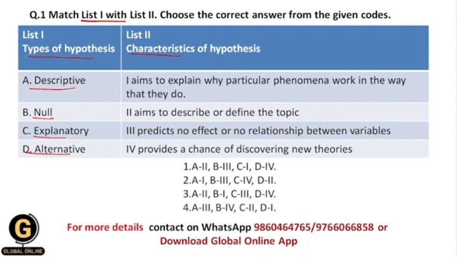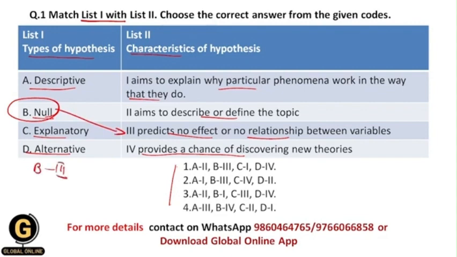First is aims to explain why particular phenomena work in the way that they do, then aims to describe or define the topic, then predicts no effect or no relationship between variables, then provides a chance of discovering new theories, and here they have given us 4 options. So students, as we have seen in earlier videos, null hypothesis means it's a statement which predicts that there is no effect or there is no relationship between the variables, and that's why null hypothesis will match with option 3 over here. Okay, B will go for 3.